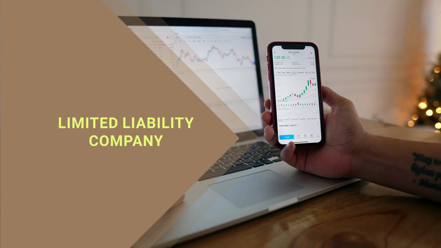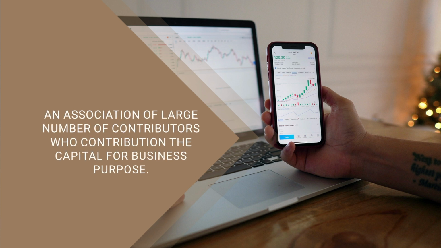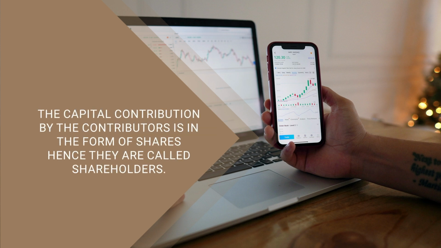Then comes the third form of business organization, the limited liability company. A limited liability company is an association of a large number of contributors, a large number of people who contribute the capital for the business purpose. The capital contribution by the contributors is in the form of shares, hence they are called shareholders. A share is the smallest unit in which we can make an investment in the company, or through which the capital of the company is distributed.